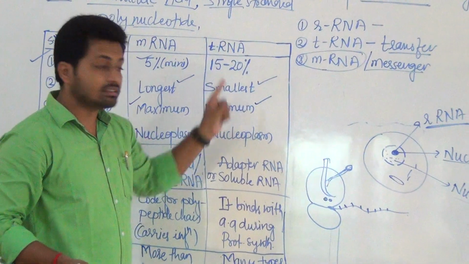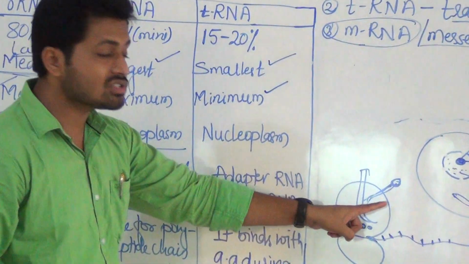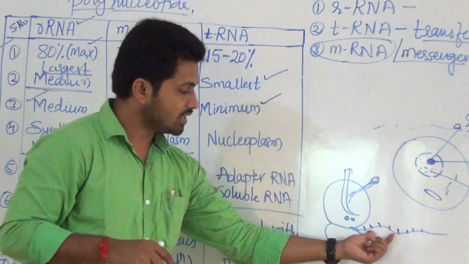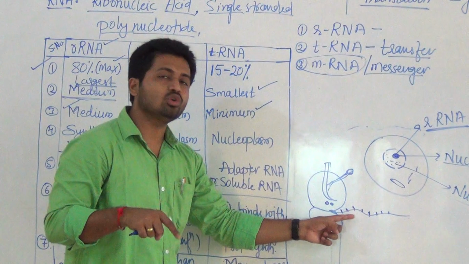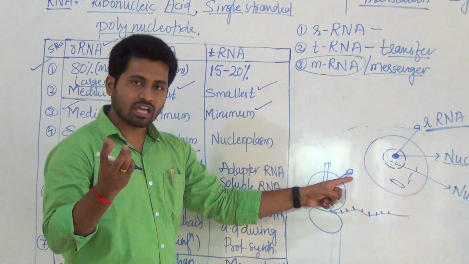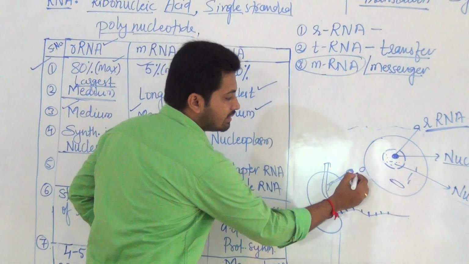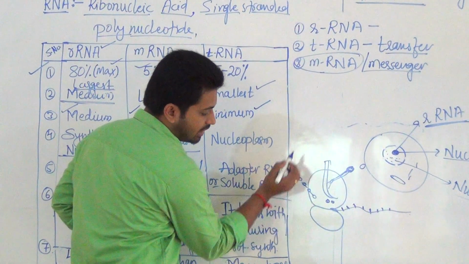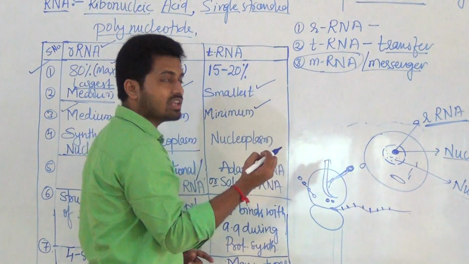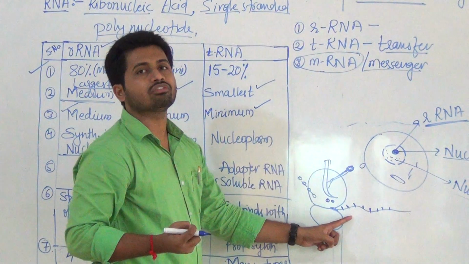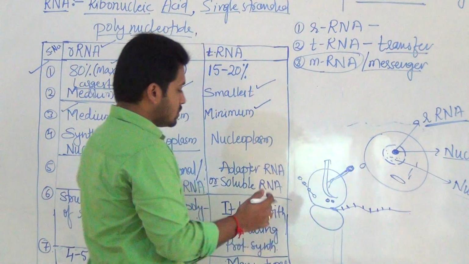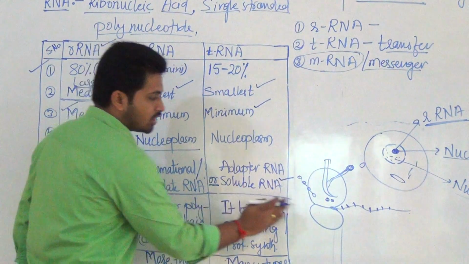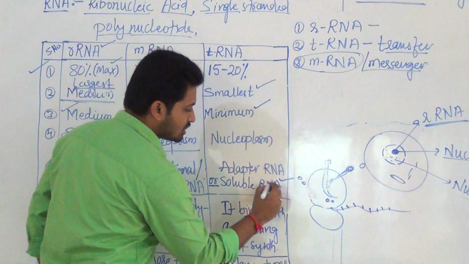Now tRNA, another name is adapter, because what is tRNA doing here? According to the genetic code present on the mRNA, respective to this only, it is selecting the amino acid from the cytoplasm, and those amino acids one by one join in a chain form, that is called the polypeptide chain. It means it is adapting the amino acid by reading the code from mRNA. So here it is called adapter RNA. It is also called soluble RNA. Important point, soluble RNA. Why is it called soluble RNA?